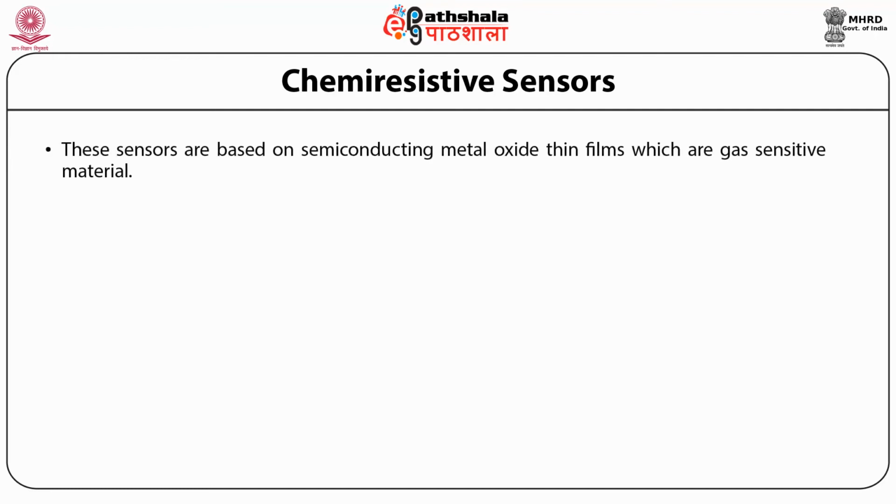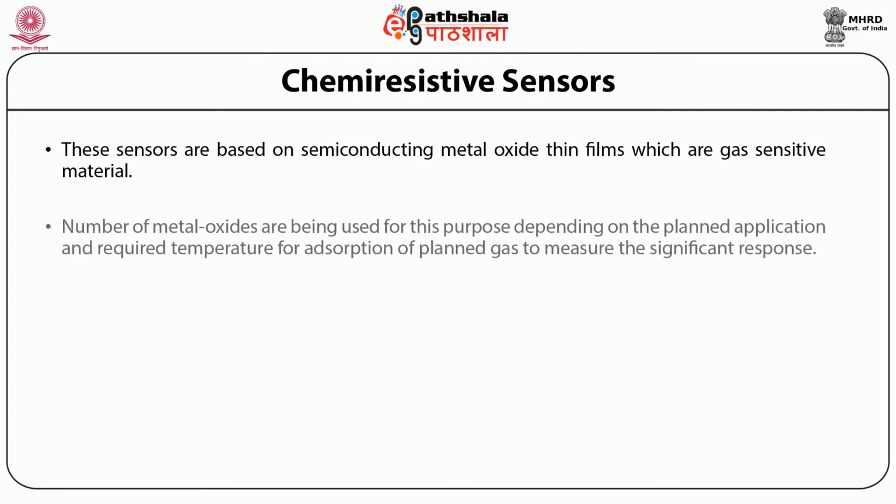These sensors are based on semiconducting metal oxide thin films, which are gas sensitive materials. A number of metal oxides are used for this purpose depending on the planned application and required temperature for adsorption of the planned gas to measure the significant response.